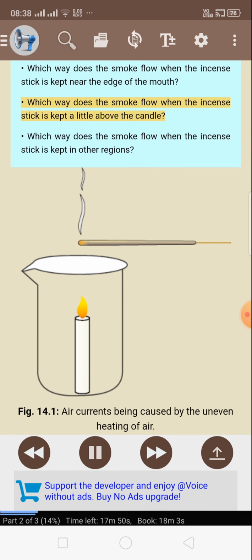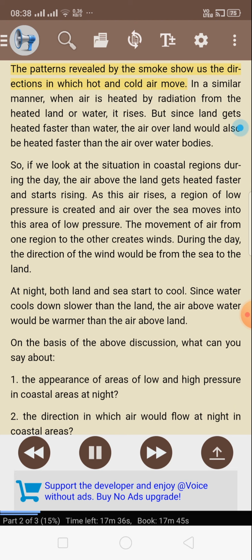Which way does the smoke flow when the incense stick is kept a little above the candle? Which way does the smoke flow when the incense stick is kept in other regions? Figure 14.1. Air currents being caused by the uneven heating of air. The patterns revealed by the smoke show us the directions in which hot and cold air move.